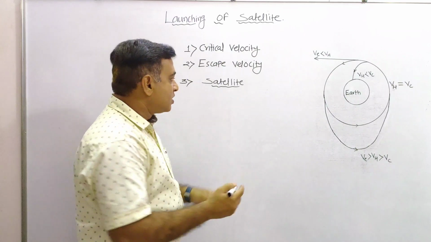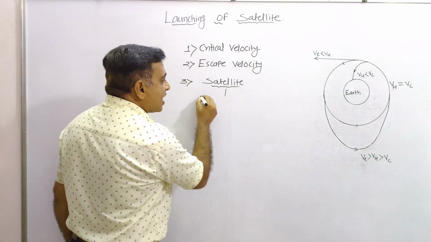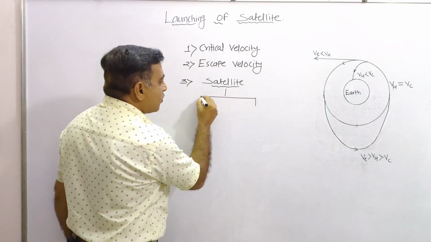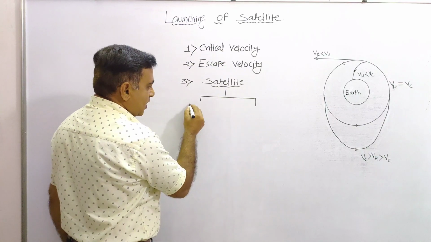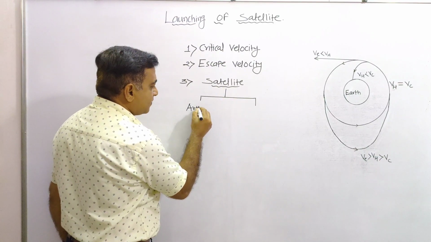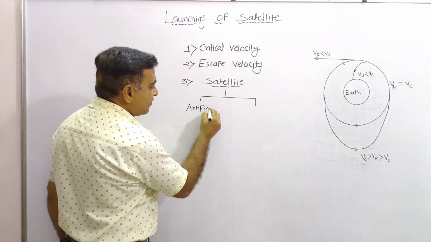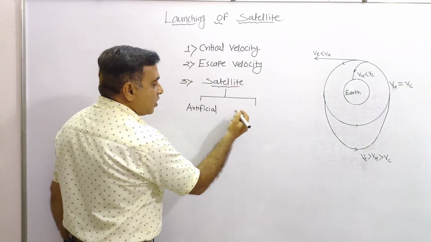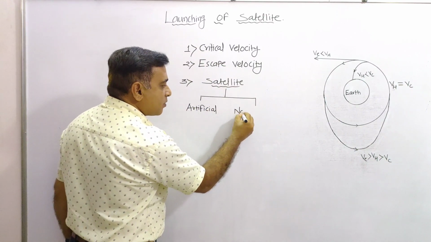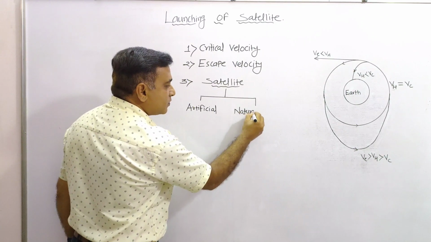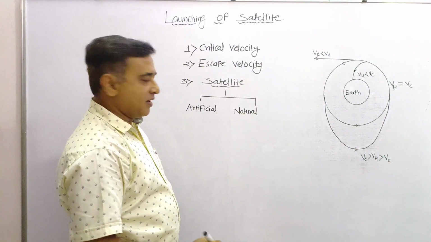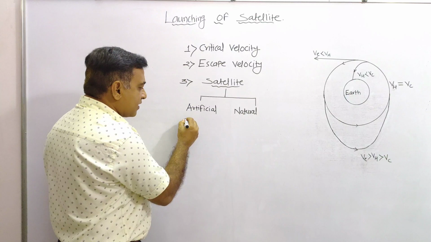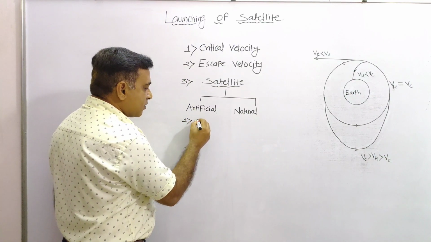It is of two types. Here the two types are as follows. One is artificial satellite. And the other is a natural type of satellite. In the artificial satellite, the best example is Aryabhatta.